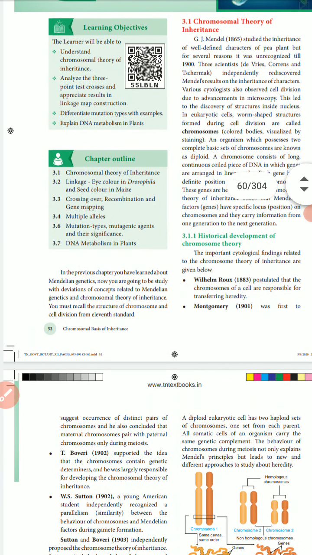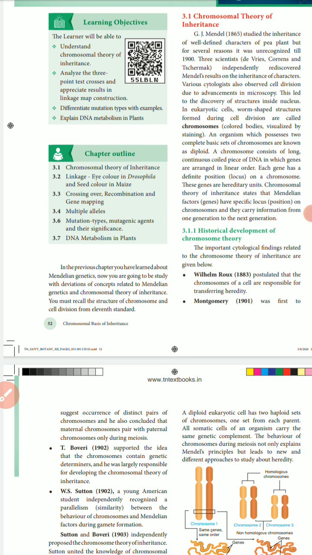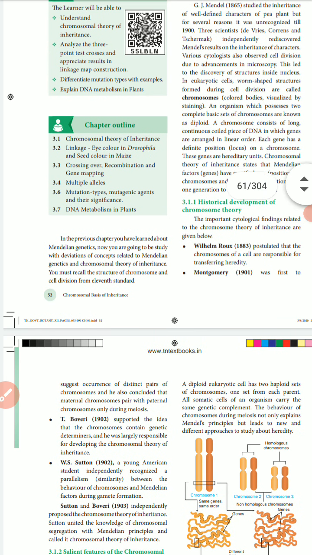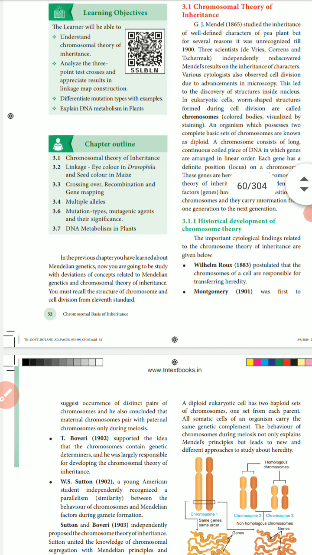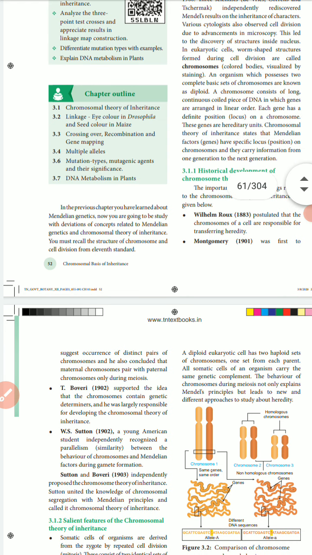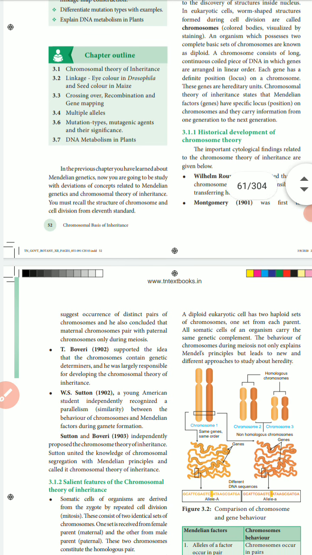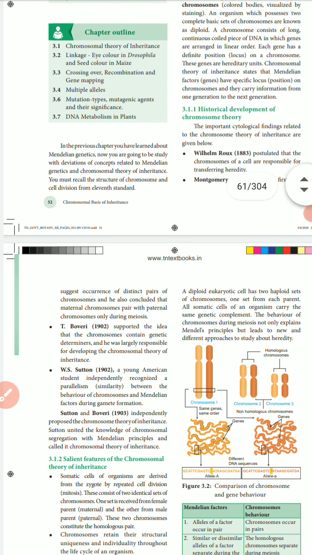What are those? Mechanism of crossing over, types of crossing over, importance of crossing over, recombination, and genetic mapping. And then multiple alleles, characterization of multiple alleles, self sterility in Nicotiana, and then sex determination in plants. What are those? Sex determination in Papaya, sex determination in Sporocarpus, and sex determination in maize, and then mutation types, mutation agents and their significance, types of mutations and mutagenic agents and chromosomal mutations, and DNA metabolism in plants. What are they?